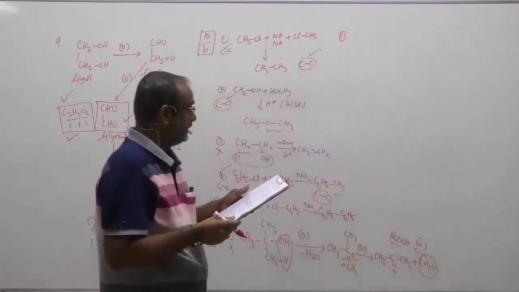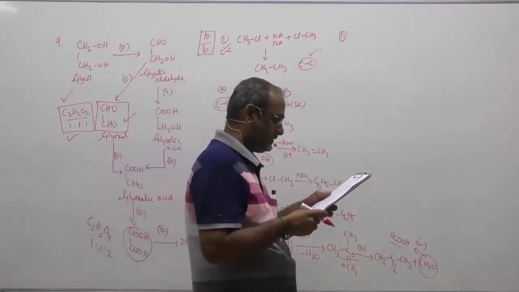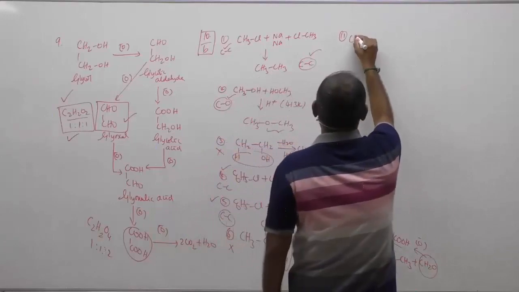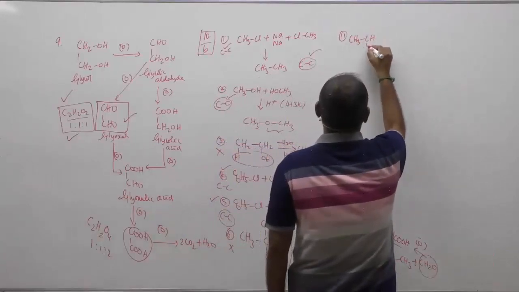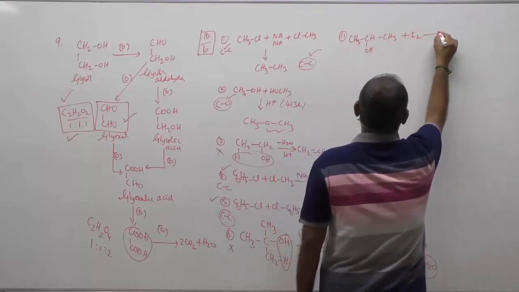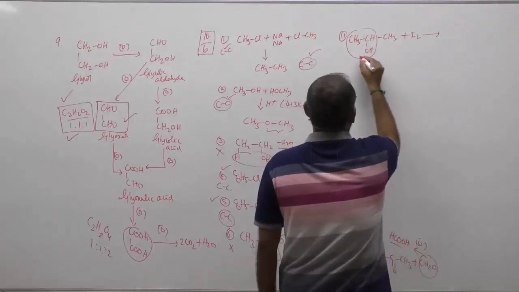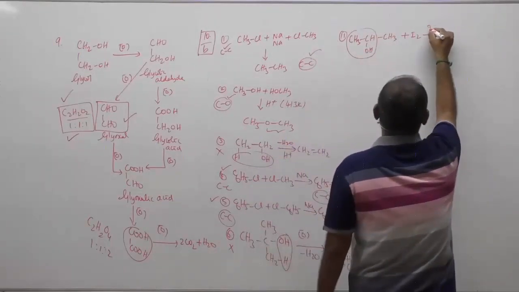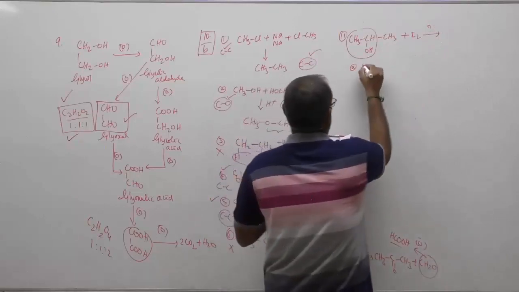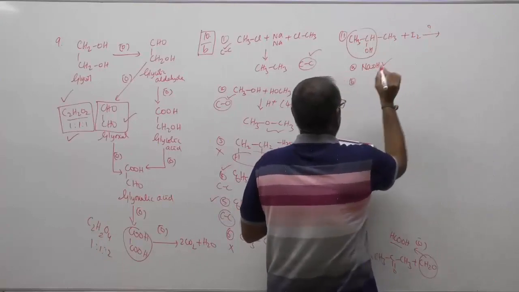Please be careful. So question number 10, we have completed. Question number 11. Isopropyl alcohol answers iodoform test with iodine in the presence of dash. Yes, it will answer iodoform test because it has got the corresponding methyl carbonyl group. In the presence of dash, we get sodium hydroxide. Sodium hydroxide is an alkali. Definitely it will give OH minus, it will react.